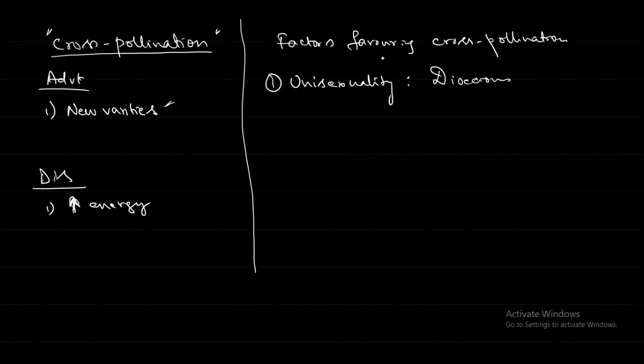Dichogamy. Dichogamy means the different time of maturation of the androecium and gynoecium. What is the opposite of dichogamy?